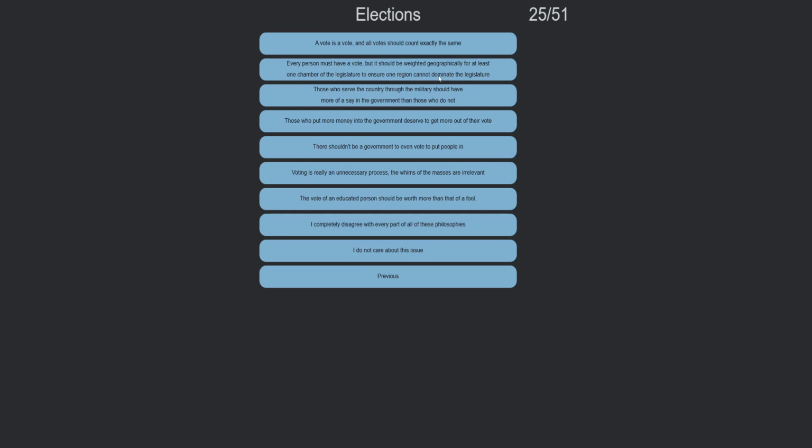Only people who have a college degree should be able to vote. People who put more money into government deserve to get more out of their vote. There shouldn't be a government to even vote on. Voting is a really unnecessary process, in which the masses are irrelevant. The vote of an educated person should be worth more than the vote of a fool. I can agree with that. I completely disagree with all these questions.